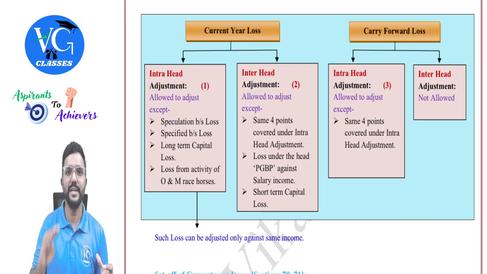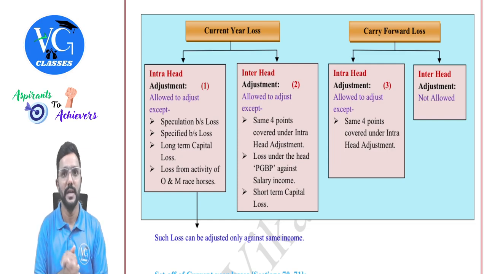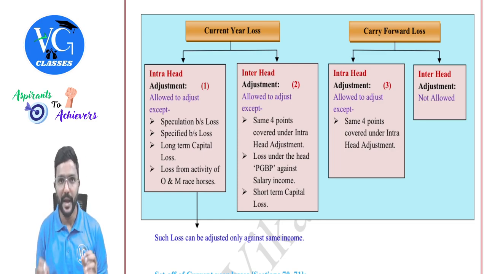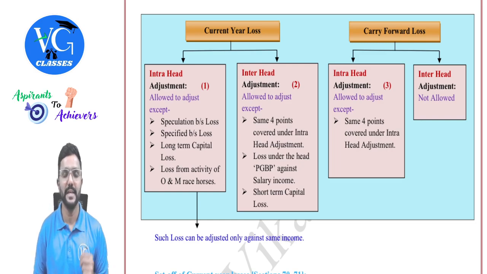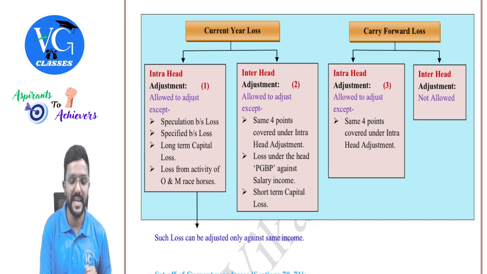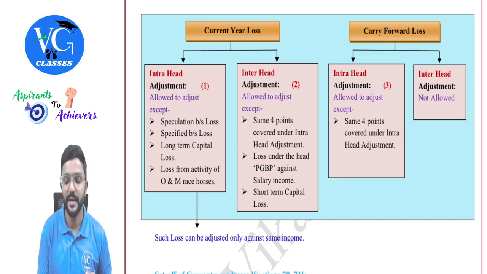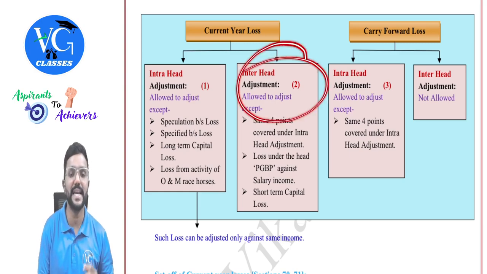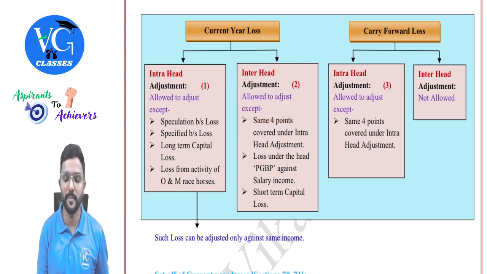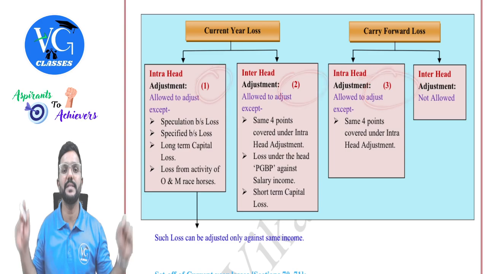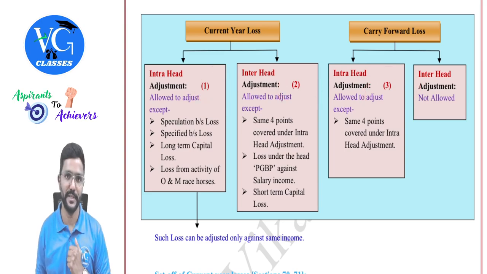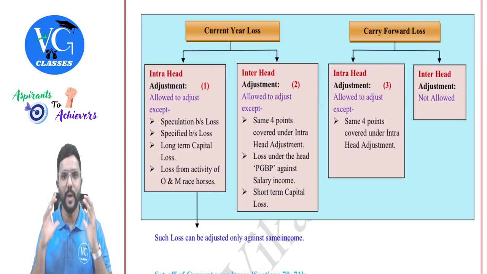If not possible, only then he will carry forward that loss. And in the future, that is in the subsequent year, it will be called brought forward loss, guys. And it has to go in the same order. Whenever the assessee has suffered a loss in the current year, if possible, first he has to adjust it within the same head. If not possible, he can adjust it against other heads. If that is also not possible, he will carry forward. So I have given the numbers here. In the same sequence, we need to check the adjustments. So we will learn one by one.